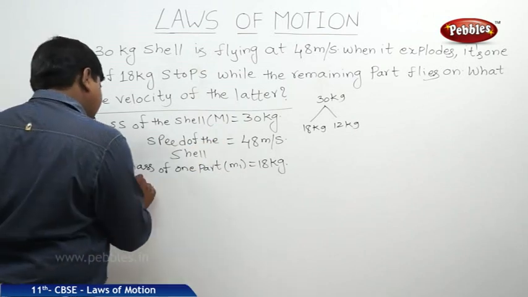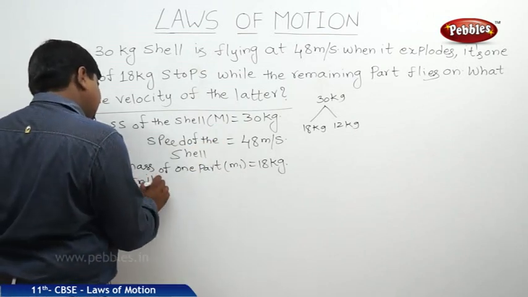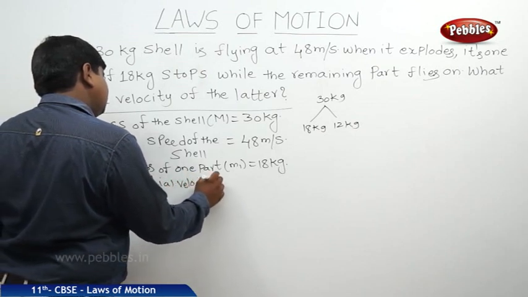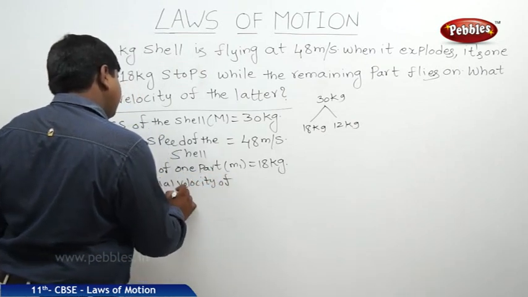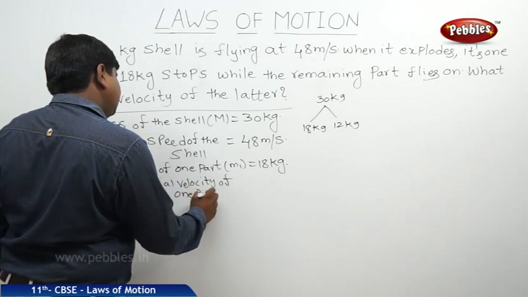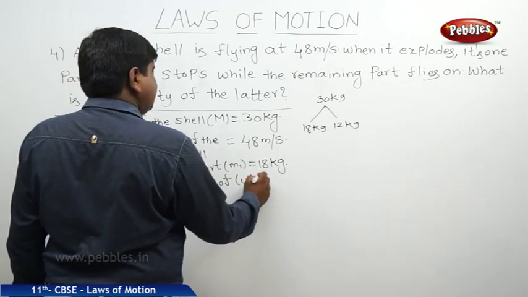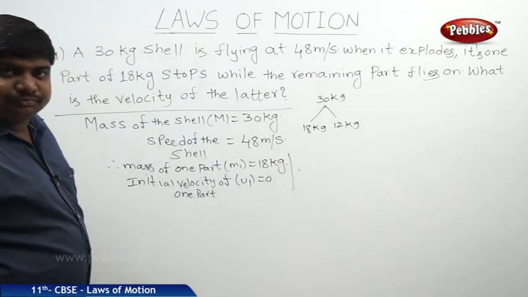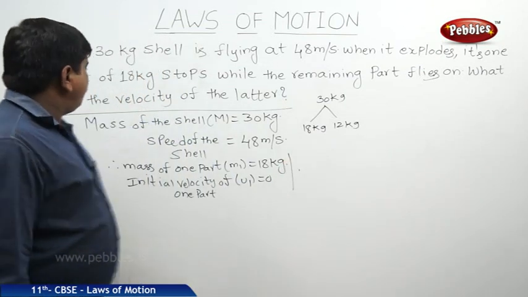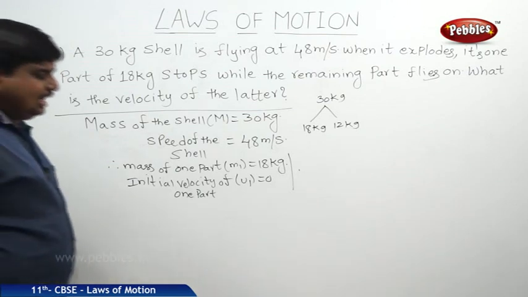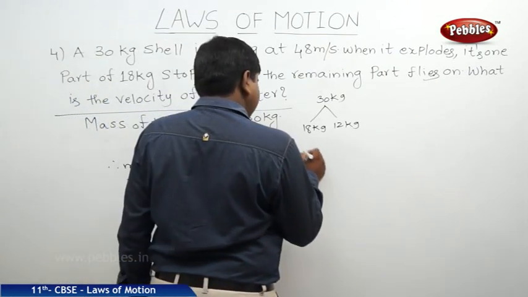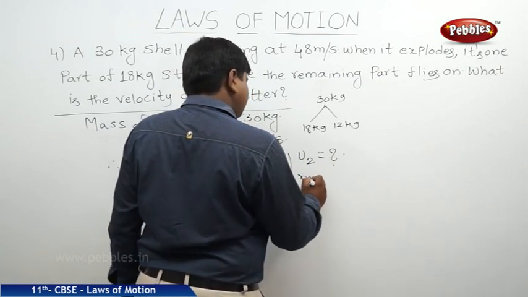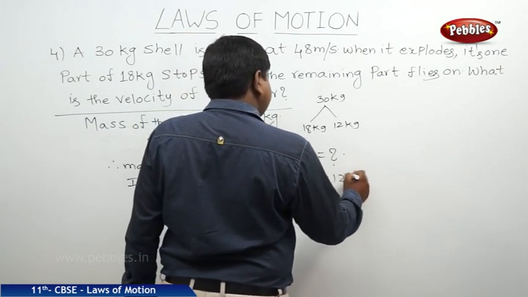That means the velocity of this part, V1, is equal to 0. He is asking for the velocity of the latter. That means we should find V2, where M2 is 12 kg.